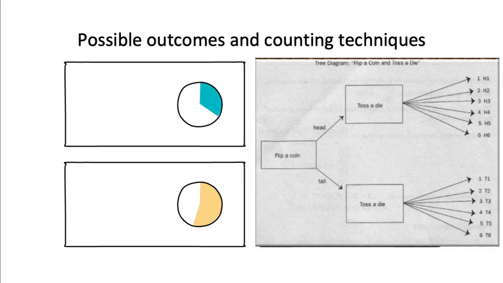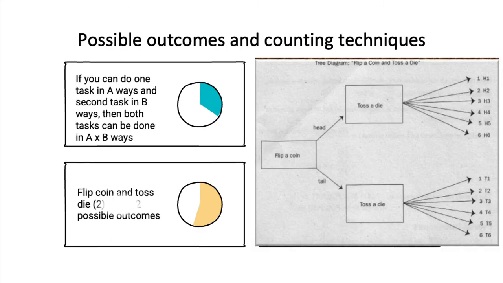These are the possible outcomes and counting techniques. If we can do one task in A ways and a second task in B ways, then both tasks can be done in A times B ways. Here, we're going to flip a coin and toss a die. So that will be 2 multiplied by 6, that's 12. 12 is the number of possible outcomes, because the coin has 2 outcomes and the die has 6.